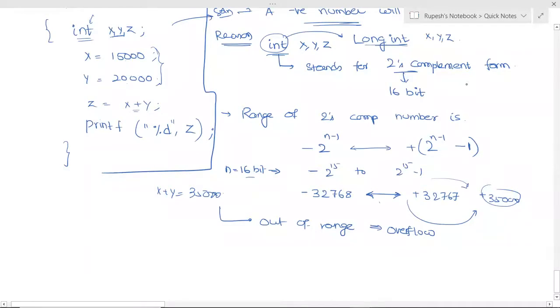So 4 bytes corresponds to 32 bits. So here only 16 bits, and 16 bits is 2 bytes. So instead of using int, if you use long int, you will give 4 bytes. 4 bytes will have 32 bits. 32 bits will accommodate this 35,000 and the overflow problem will not occur.